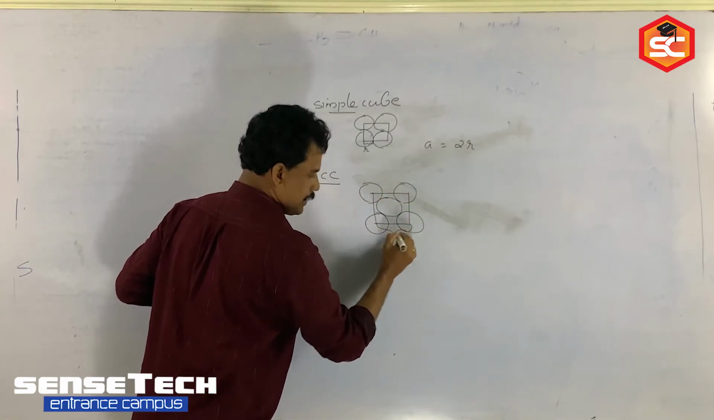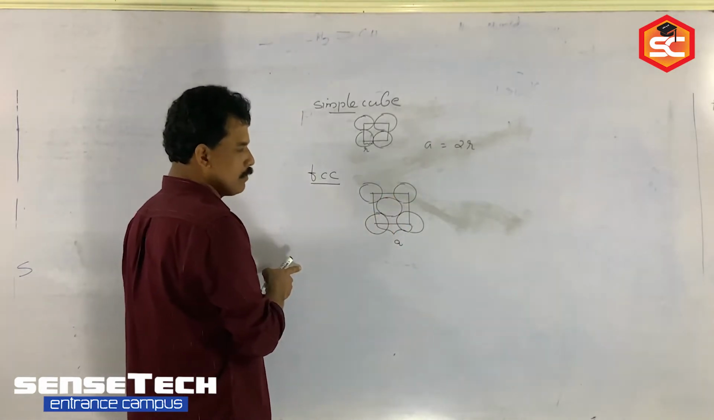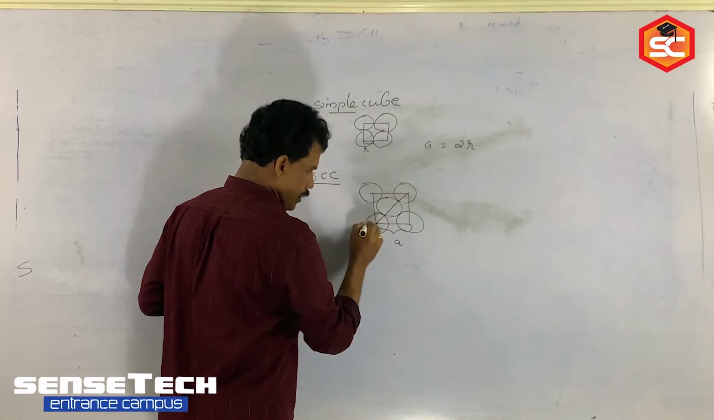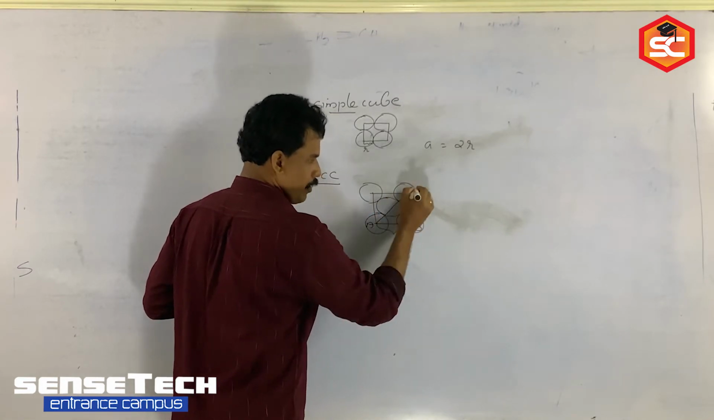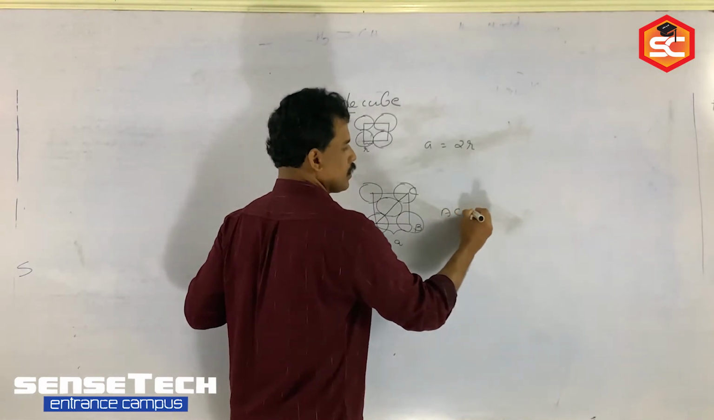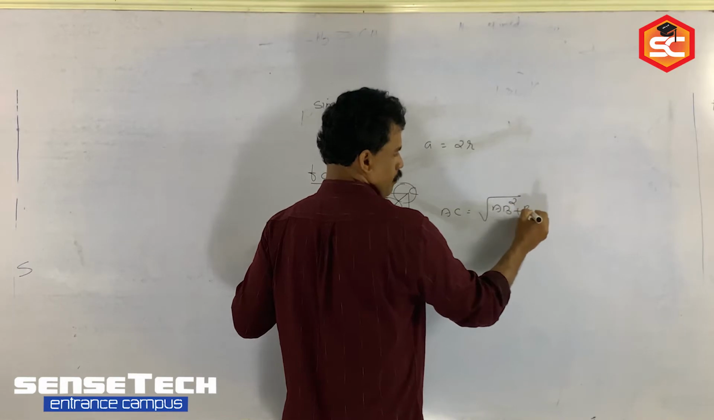So here it is, the edge length A and radius R. Directly we are not getting the relation between A and R, so you have to draw the diagonal. You will be getting a right angle triangle ABC. From that you are getting AC is equal to root of AB square plus BC square.